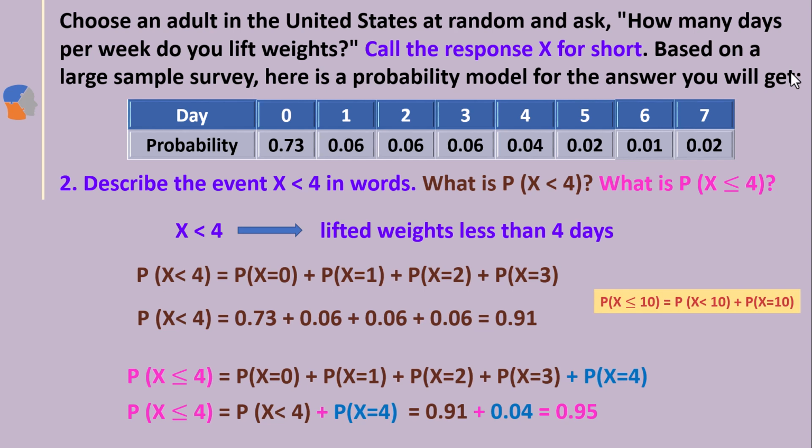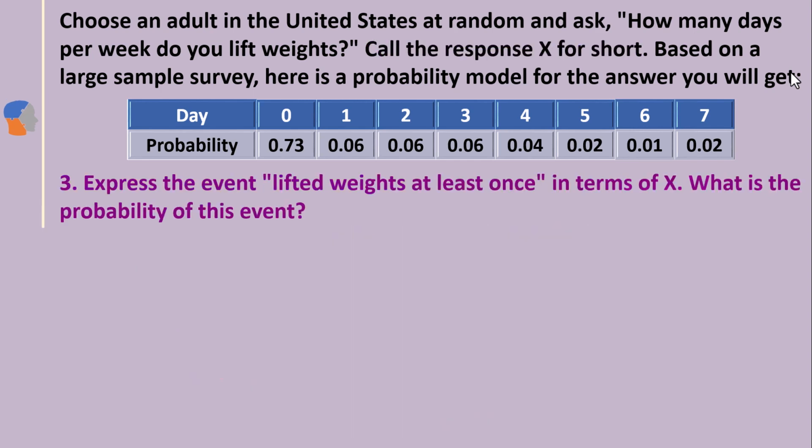Another example: the probability of X less than or equal to 10 equals the probability of X less than 10 plus the probability of X equal 10. Here you see the probability of X less than 4 should be equal to the probability of X less than or equal to 3. Again, X less than 4 means 0 to 3. X less than or equal to 3 is also 0 to 3. Therefore, both must be the same.